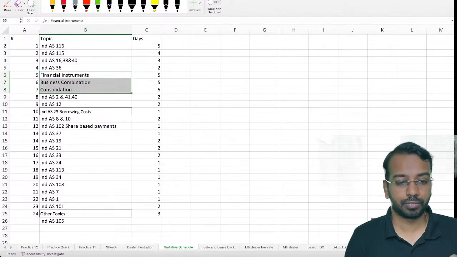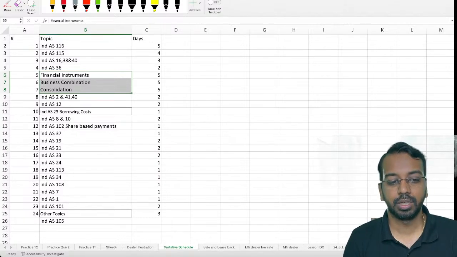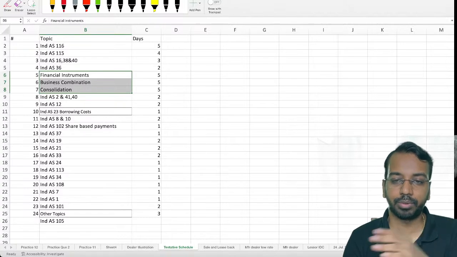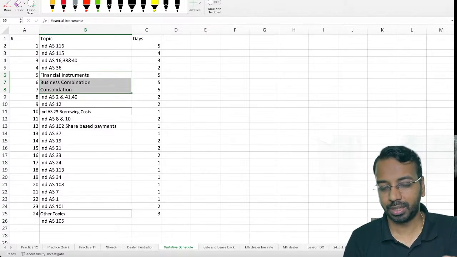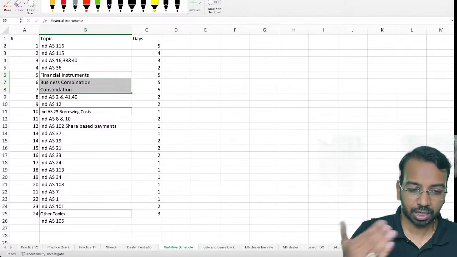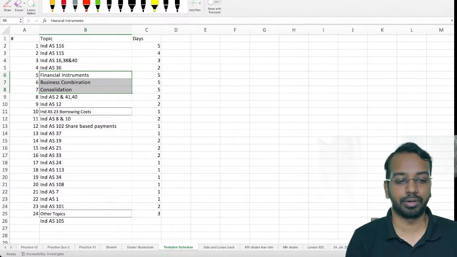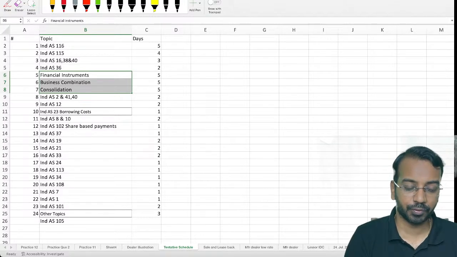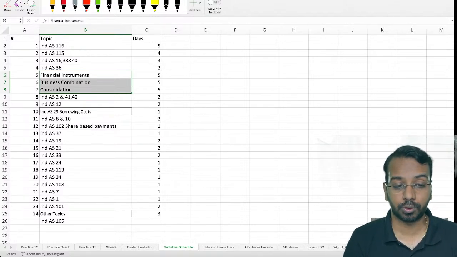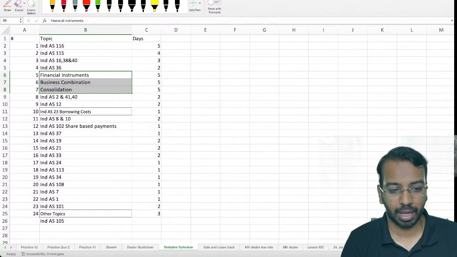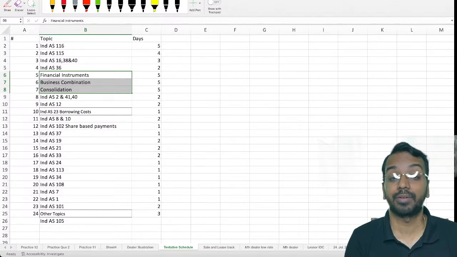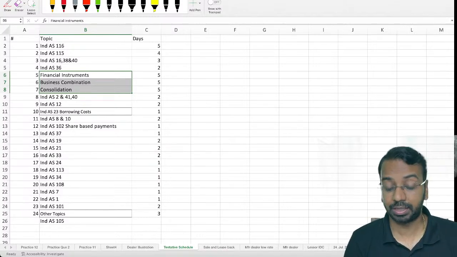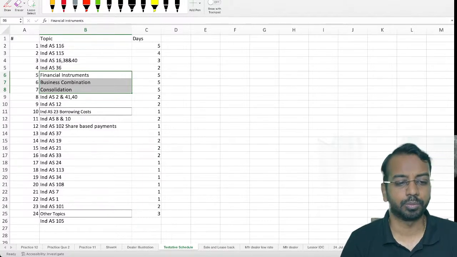If you cover 116, 115, financial instrument and business combination and consolidation, both of them actually should be a single chapter in my view. If you cover this, 50-55 marks is covered for you. And with that 50-55 marks, if you are able to score 30-35 also, a lot of burden gets off. And then we have simple bonus questions which are very, very easy for us to solve. Repeated questions which we have that we can do.